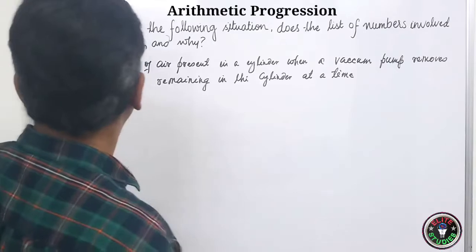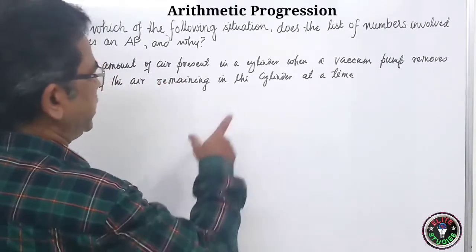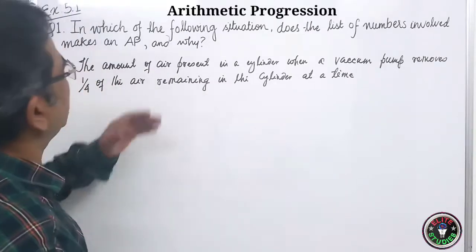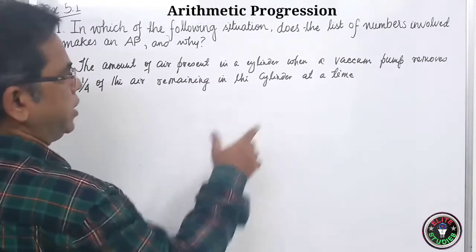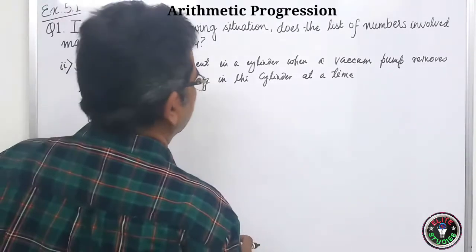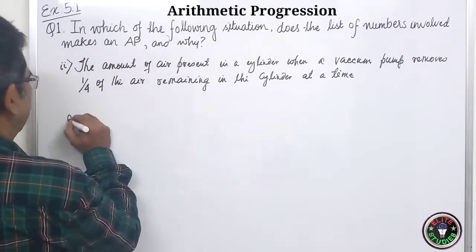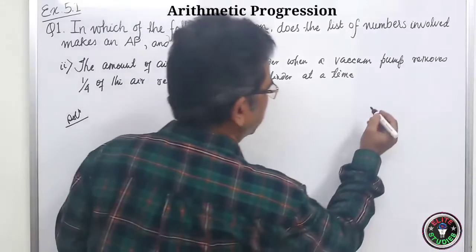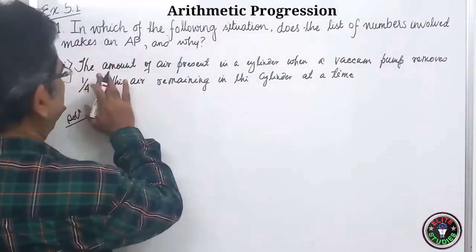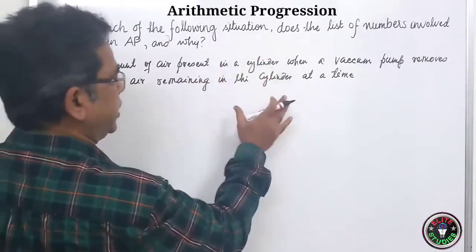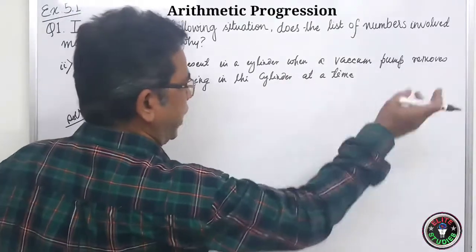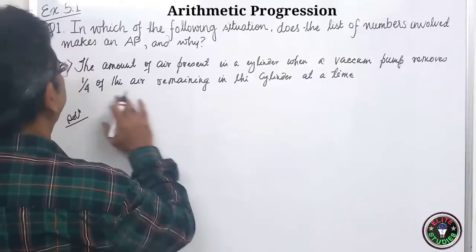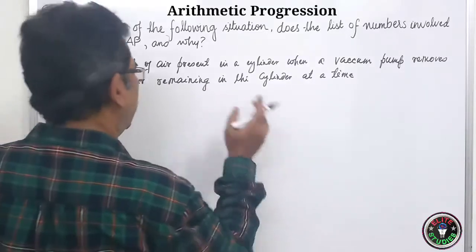Now let us do the second question. The amount of air present in a cylinder when a vacuum pump removes 1/4 of the air remaining in the cylinder at a time. So, solution. Now see, there is a cylinder and when air is being pumped out, the amount of air removed at a time is 1/4 of the remaining volume.